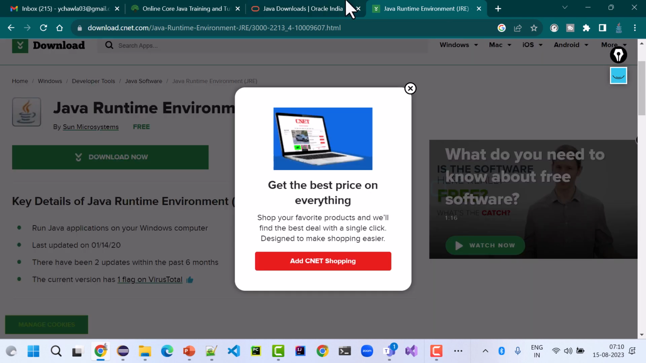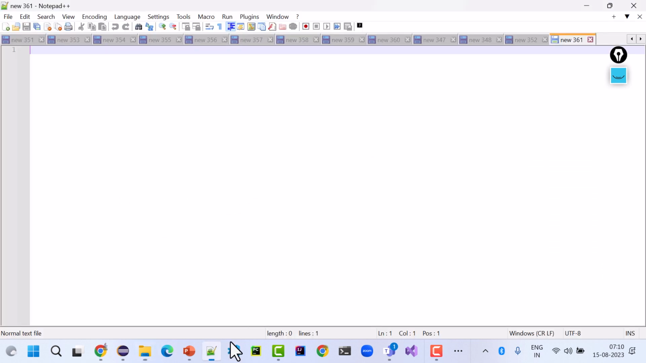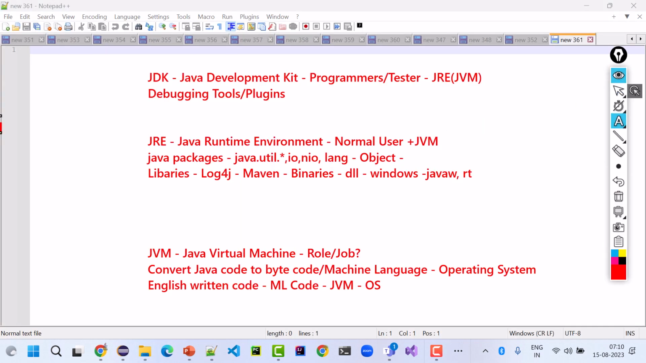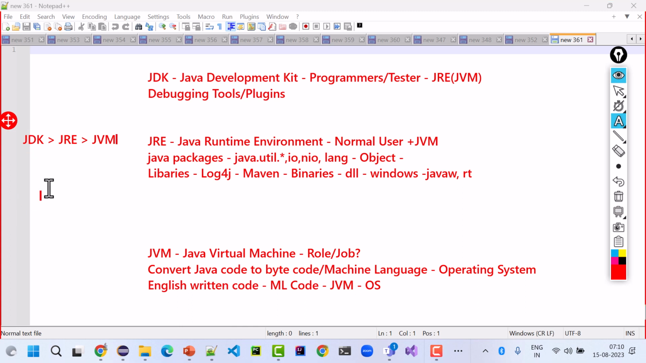So this is the difference, right? JDK has JRE, JRE has JVM. So is this difference clear?